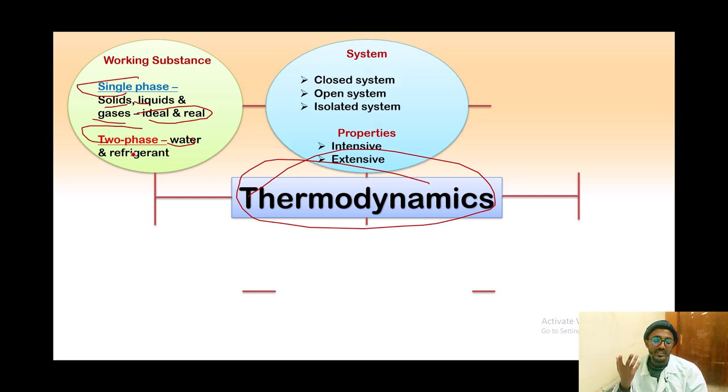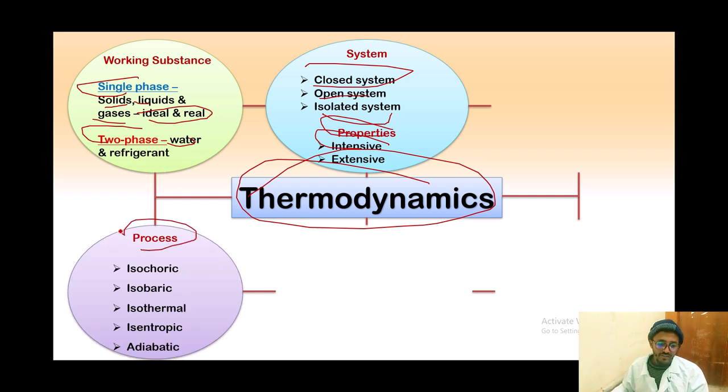And also we have system and properties. We'll see what this system means later, but for now we have three systems: closed system, open system, and isolated system. And if we are talking about properties, we also have intensive and extensive properties.